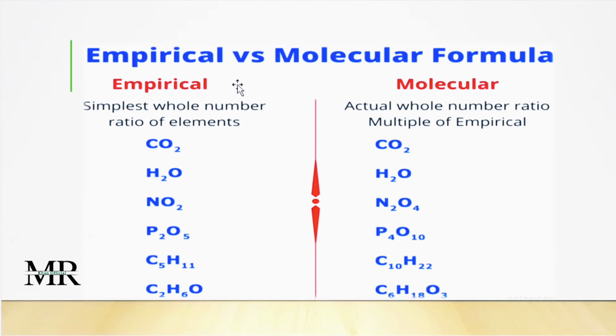Here you can see empirical formula: the simplest whole number ratio of elements. It gives us the simplest ratio, the simplest number. Molecular formula is the actual whole number ratio, a multiple of the empirical formula. जो empirical formula में हमारे पास है उसका multiple यहाँ पर होगा. CO2, carbon का CO2, H2O, H2O, NO2, N2O4. So these are all the empirical and molecular formulas which show us the exact number in the molecule.